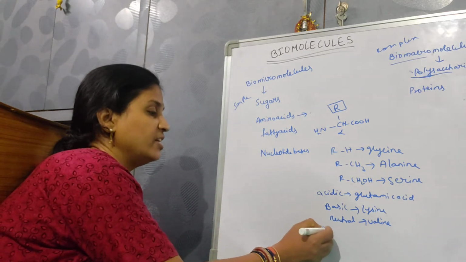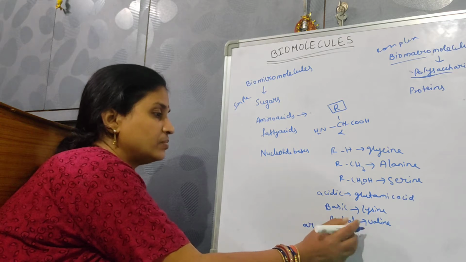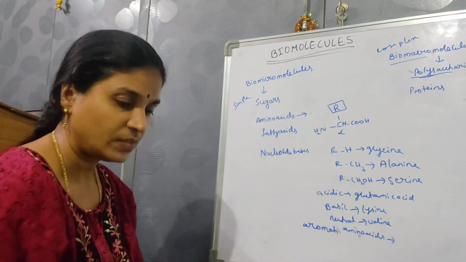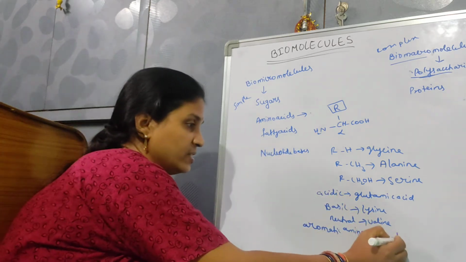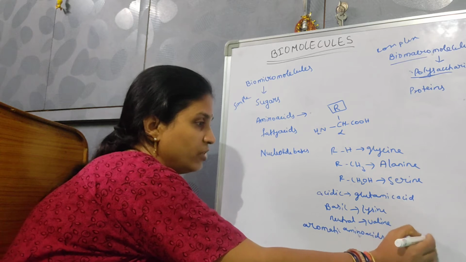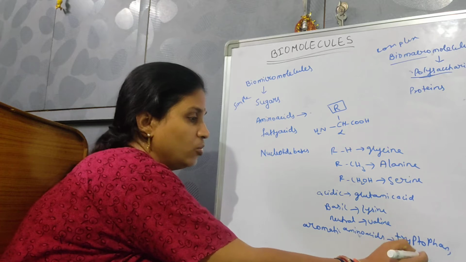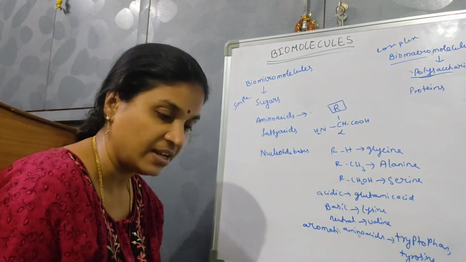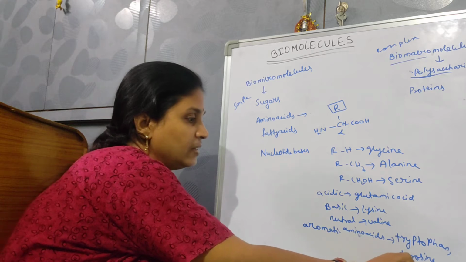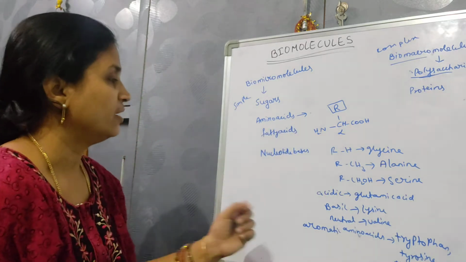The aromatic amino acids, the ones with rings, are nothing but tyrosine, tryptophan, and phenylalanine. These are the aromatic amino acids.